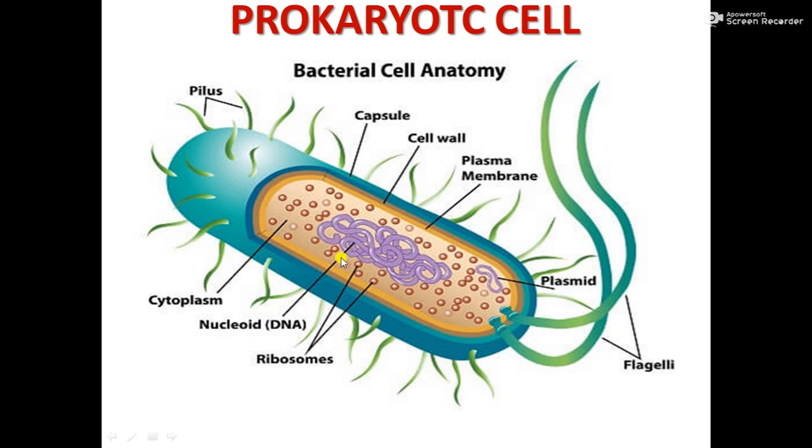As you can see, there is no nuclear membrane. That is why it is a prokaryotic cell. It has the genetic material, the DNA, but it is not surrounded by a nuclear membrane, so this region is called a nucleoid. Some bacteria have, besides the chromosomal DNA, extra chromosomal or cytoplasmic DNA, again circular, called a plasmid.